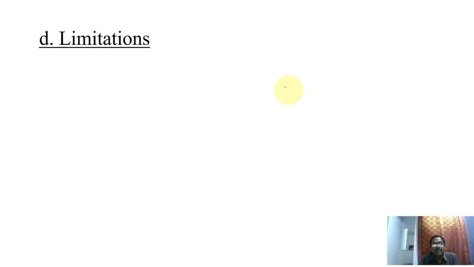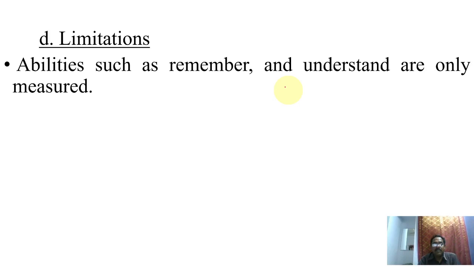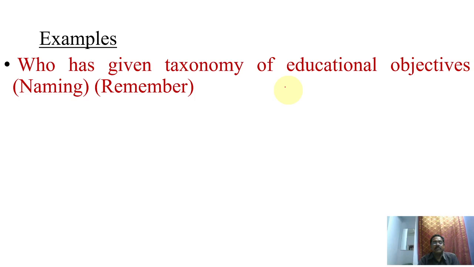What are the limitations? These two possess limitations. In one word answers, only abilities such as remember, understand are measured. The remaining, apply and skill, cannot be measured. Who has given the taxonomy of educational objectives? So naming is an observable and measurable verb, and it comes under the remember ability.